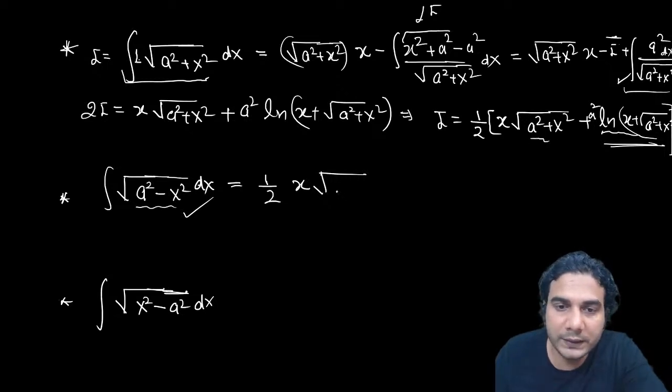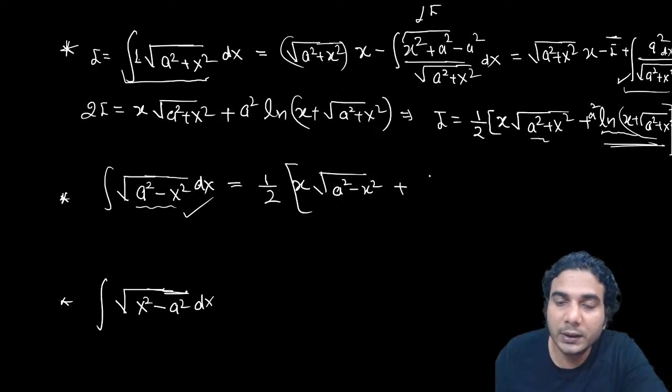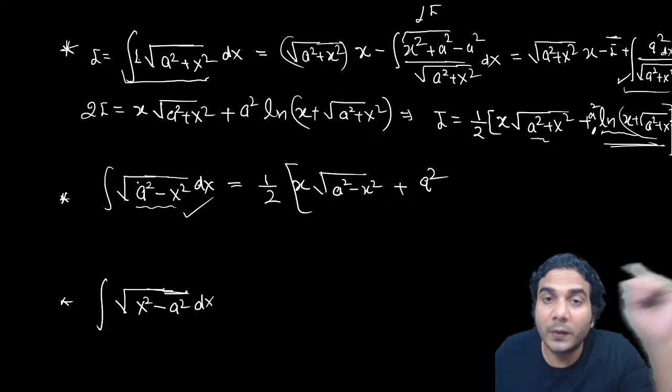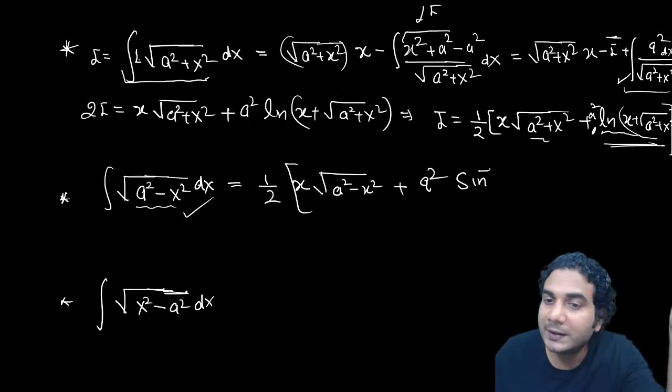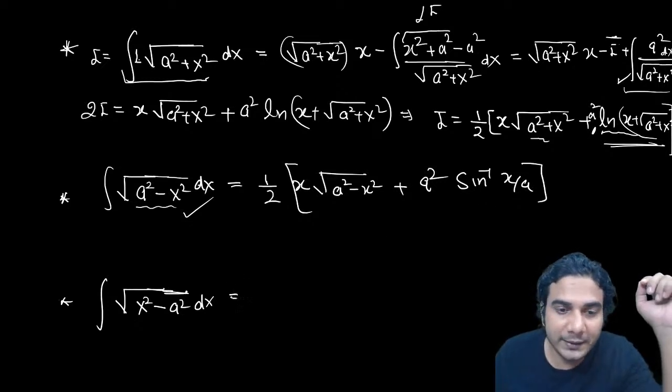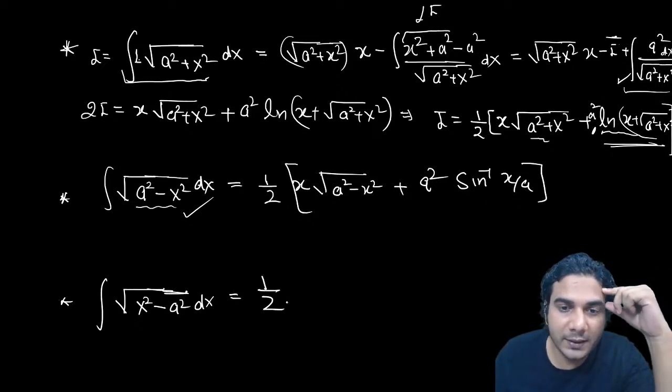So it will be now a square minus x square, everything will be similar. Plus, now it will be a square like this. The only change is that you need to apply the formula of 1 upon under root of a square minus x square in the second term. So that was sine inverse of x upon a, and rest everything similarly in this also, everything will remain same.